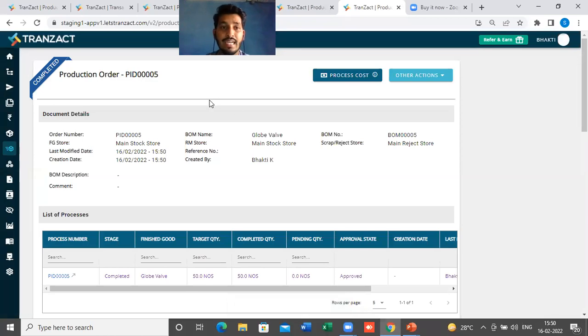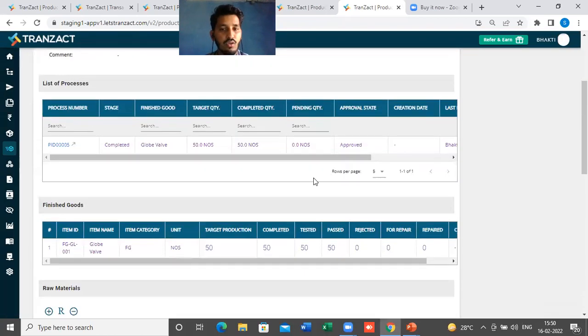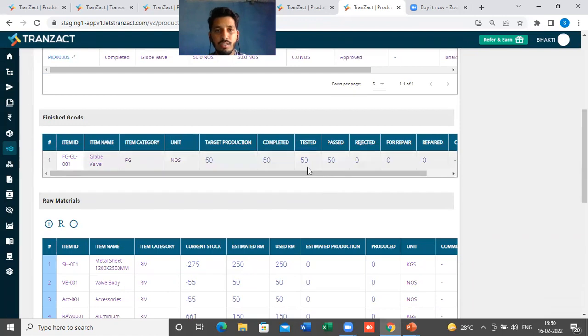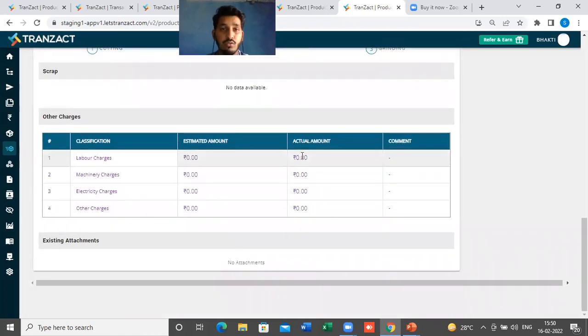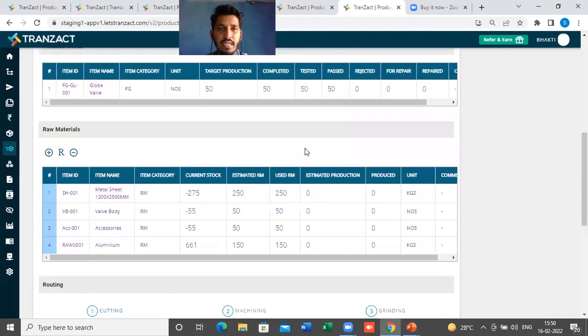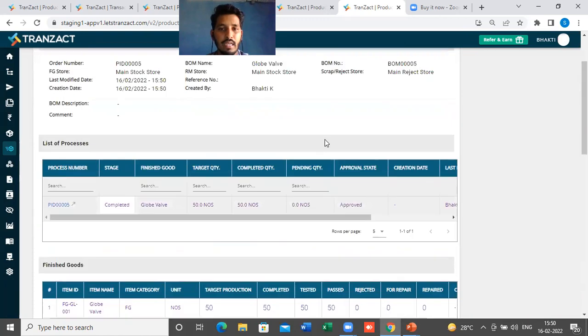If you see here, it is directly coming as a completed stage. If you see the finished good, it is done, tested, passed. You will see the raw materials, the routings, and any other steps, which will all be done automatically here.